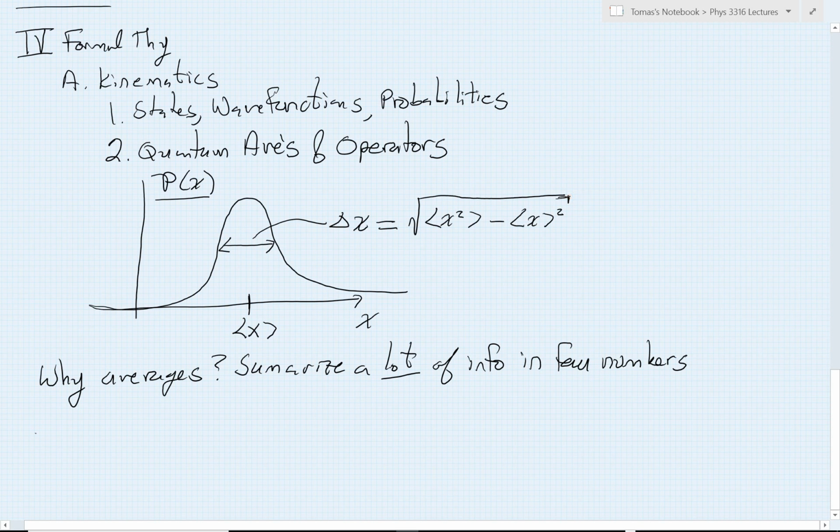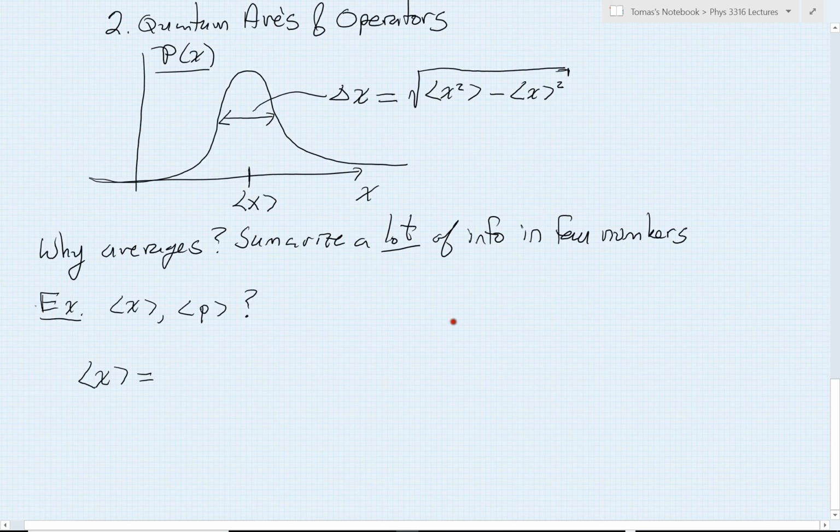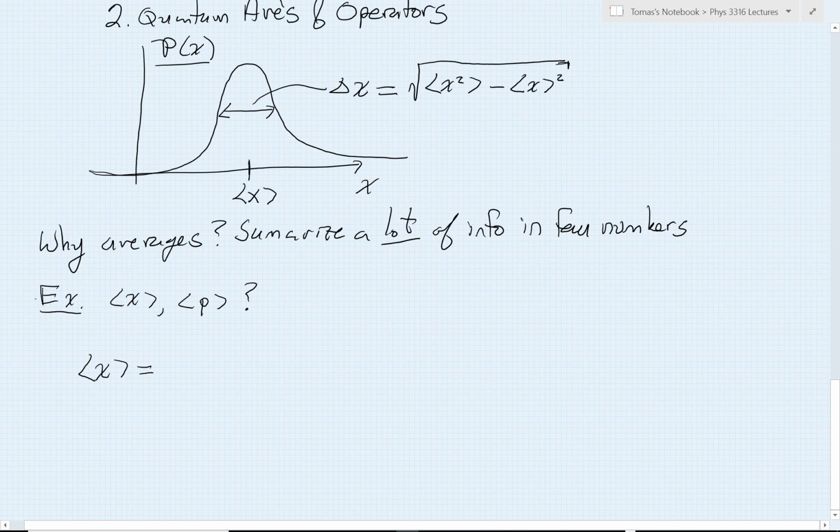Now, there are lots of averages out there to learn how to calculate, so I'm going to begin with a specific example. We're going to ask how to calculate the average of position in quantum mechanics and the average of the momentum. How would we calculate these? So let's start with the position. Now, formally speaking, if I wanted to average position, what I would do is carry out a series of measurements of locations of my particle, and you know what those measurements will do, right? They build up these histograms that we like to think about.